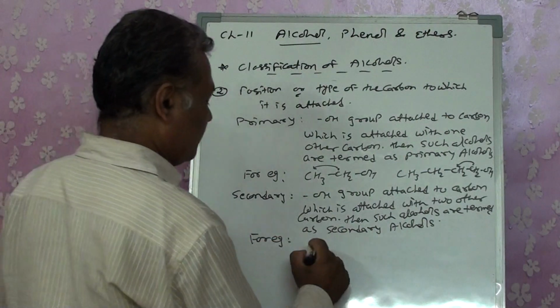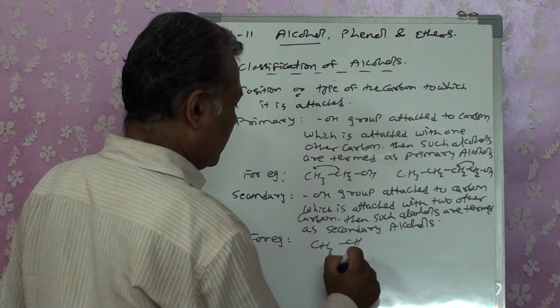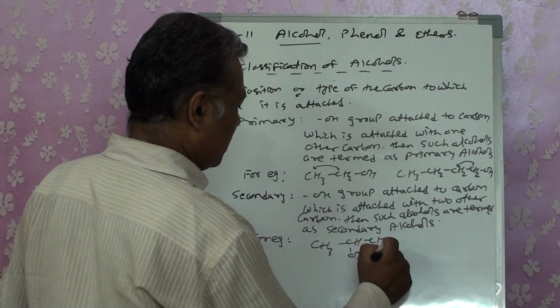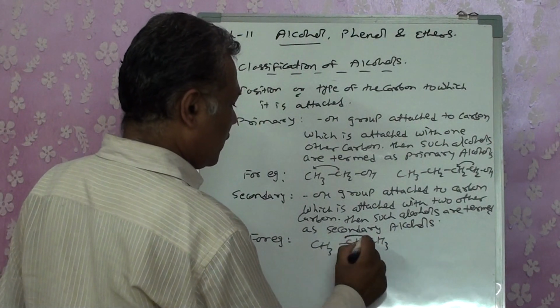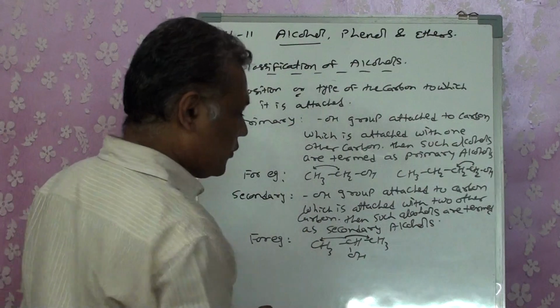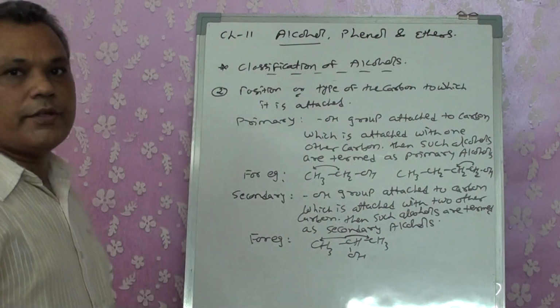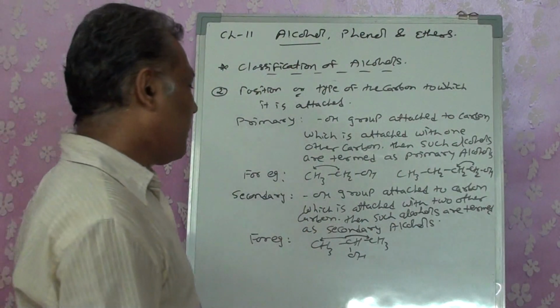For example, CH3CHOHCH3. The OH group containing carbon is attached with two other carbons, so it is termed as secondary.